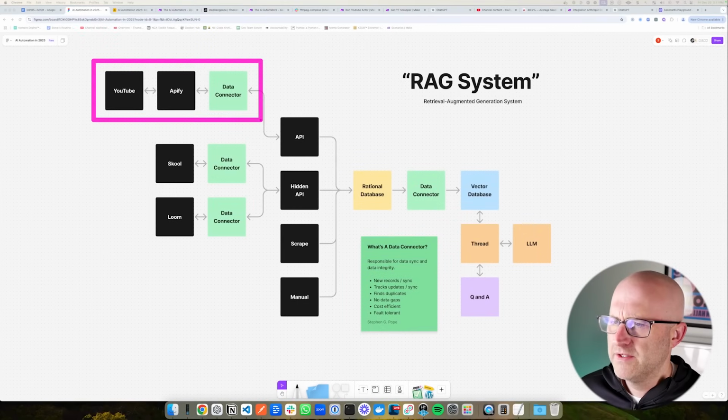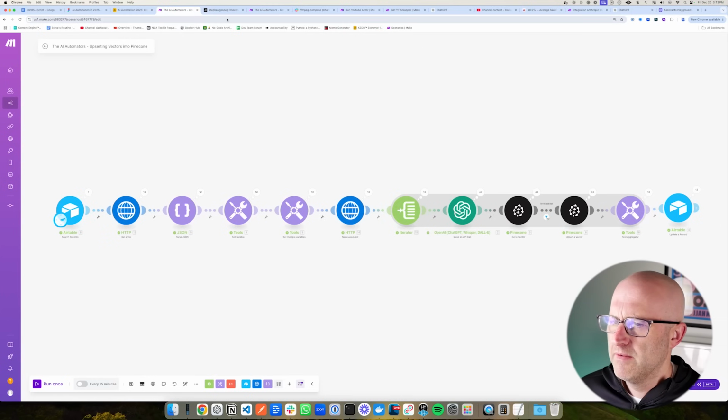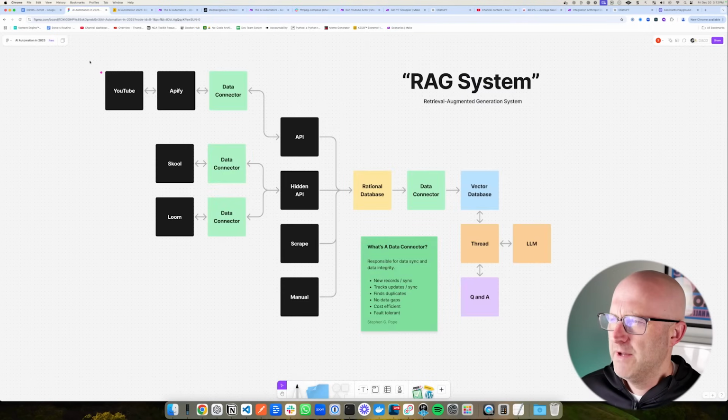All right, so now let's break down this diagram here, which breaks down a RAG system that I have built out. And the tools that I used to build this were Airtable, Make, and a database platform called Pinecone. And I'm going to show you all the important features of this entire system.